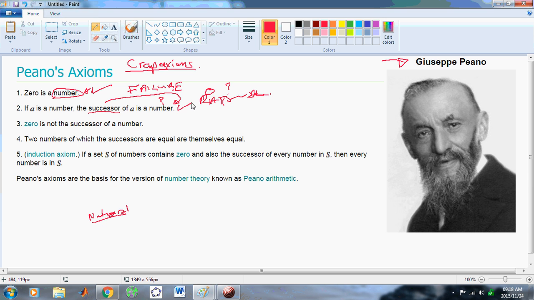So we already have 3 failures. And then we get on to the 4th, which is kind of hilarious. The 4th one is really redundant, because we don't know what is a successor. It's telling us something about equality, but we don't know what is a successor, so we can't even begin to determine equality.